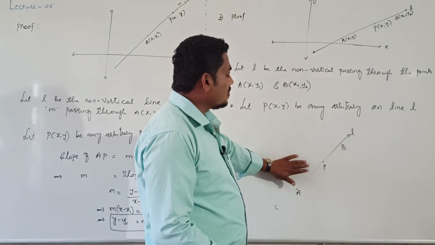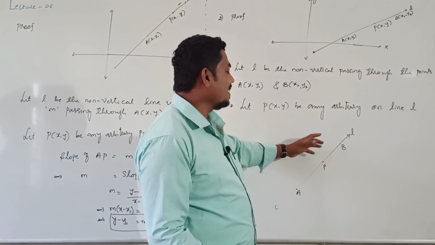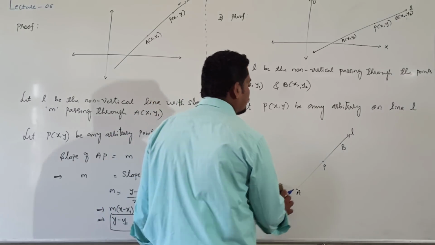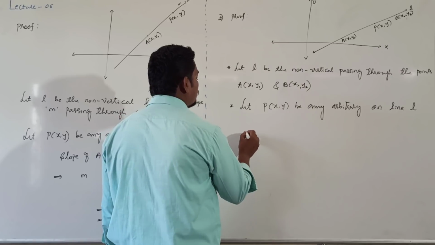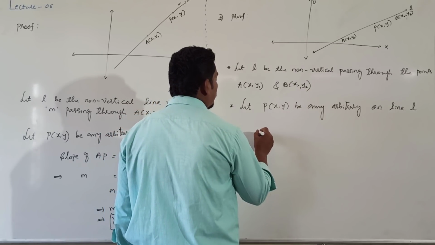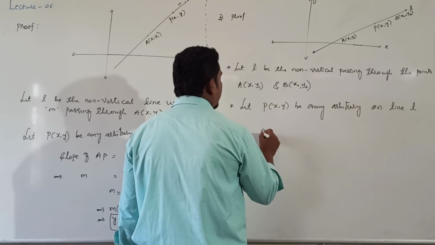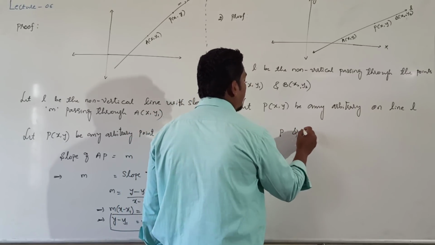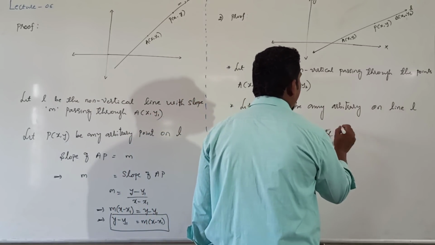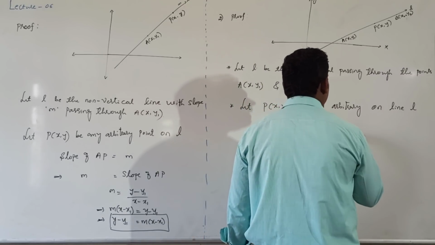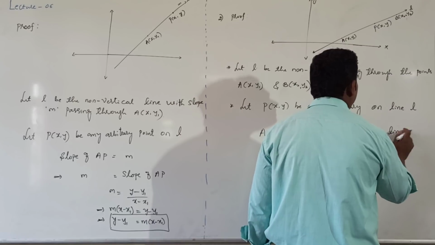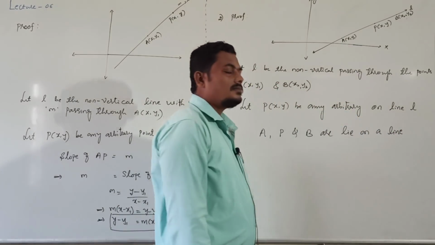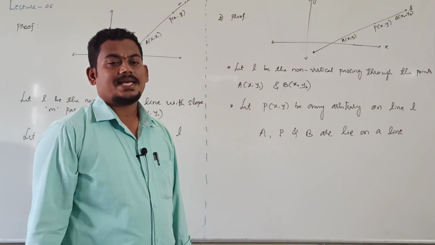AB line coincides with L and AP line coincides with L. A, P and B lie on a line, and lying on a line means collinear.